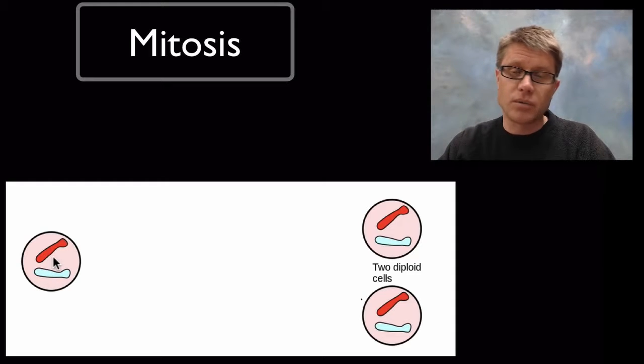So what do we start with? And we're going to make this real simple. This is a simple cell. It's a diploid cell. It's 2n equals 2. That means they have 2 chromosomes. These 2 chromosomes are going to be homologous. That means that they're the same length. The reason why they're different colors is you get one from one parent and one from another.